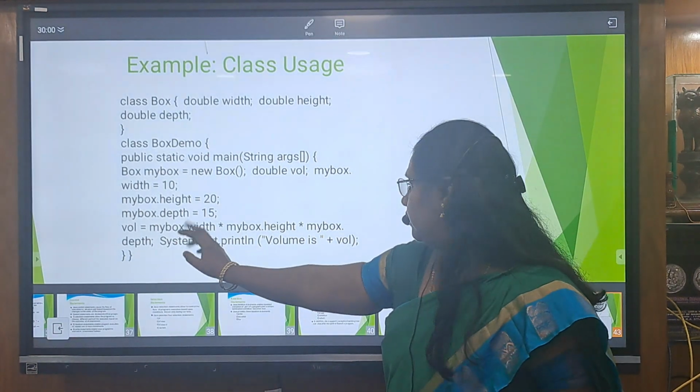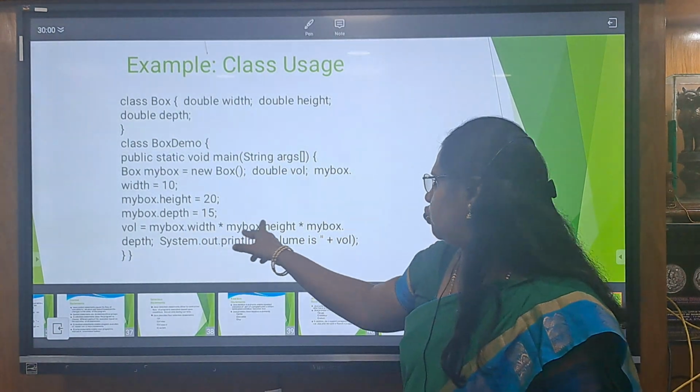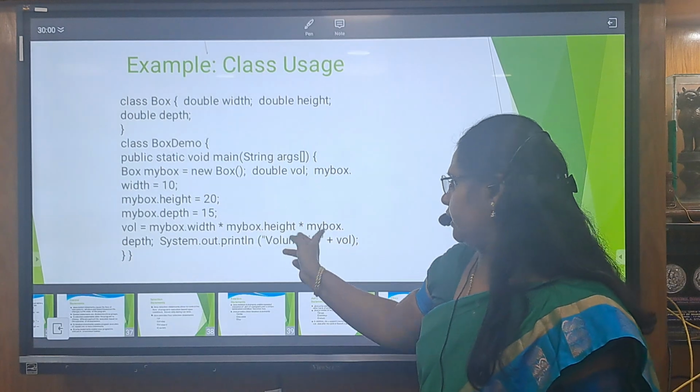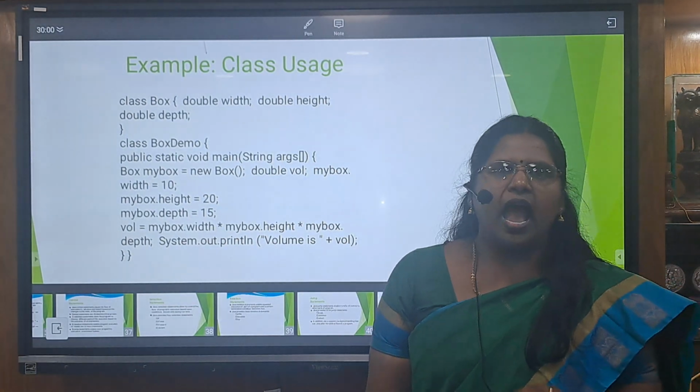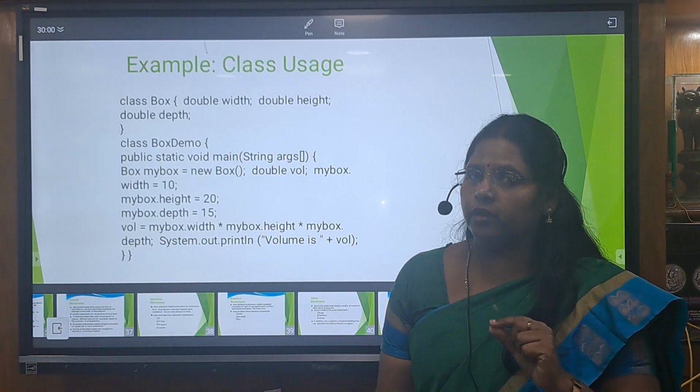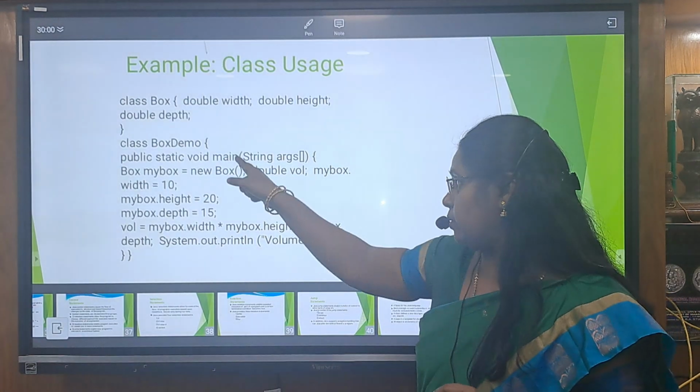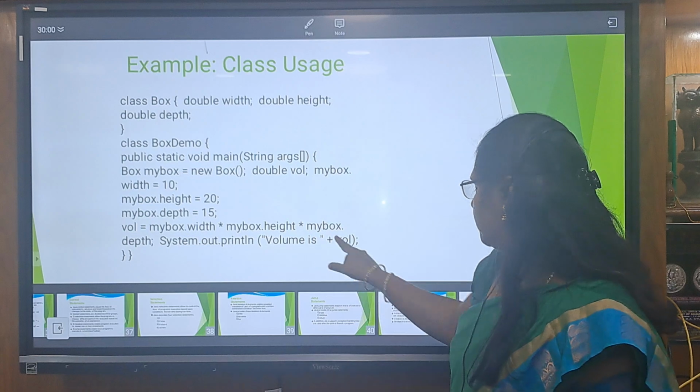We are calculating the volume, that is width into height into depth we are multiplying, and the value is stored in volume. Vol is a variable, and that variable does not belong to the class Box, it belongs to the class BoxDemo, and we are printing the volume.